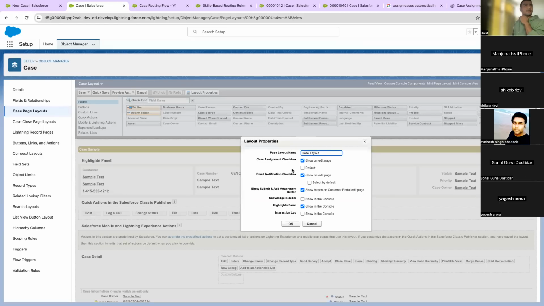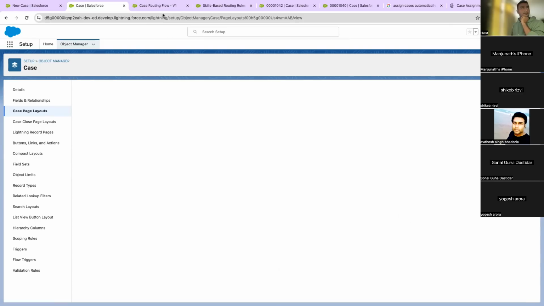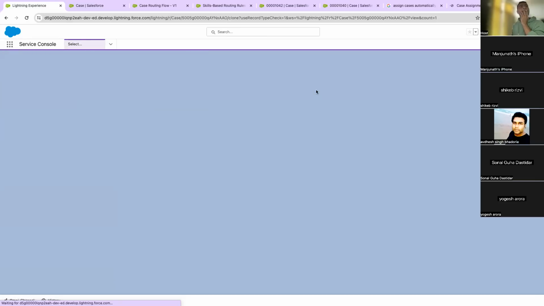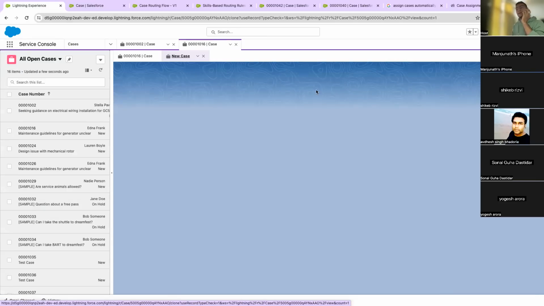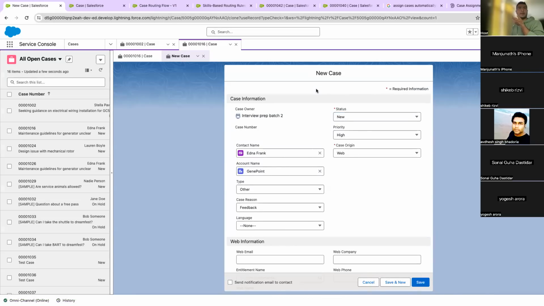This is the case assignment checkbox. If you check this one, then it will show on the case detail page, the creation page. But if you mark it as default, then it will be checked automatically. So now if you create a new case, you can see that the checkbox is gone. The reason why I'm telling you is that this was a question asked by one of the interviewers, and one of my students faced this.